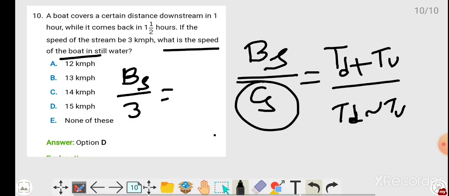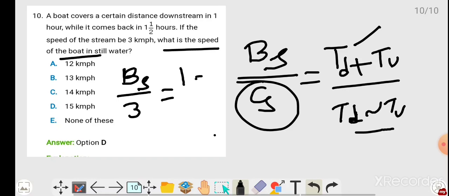See friends, nothing you have to do. On top you add the timings of both, and below you take the difference of both timings, upstream and downstream. 1.5 means 3 by 2, we can write, right?